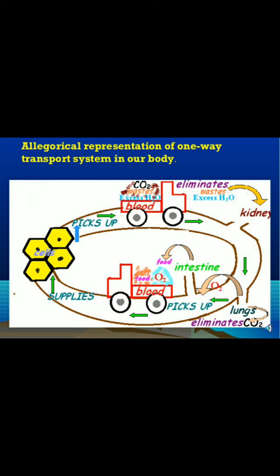The food gets digested and it gives blood and oxygen. So the blood carries oxygen to all parts of our cells. Cells pick up oxygen and send out carbon dioxide and waste materials. So it is carried out, and the kidney eliminates waste like excess water, and the lungs eliminate carbon dioxide and give oxygen again. Then again it goes to all parts of our cells. So this is the cycle of a circulatory system.